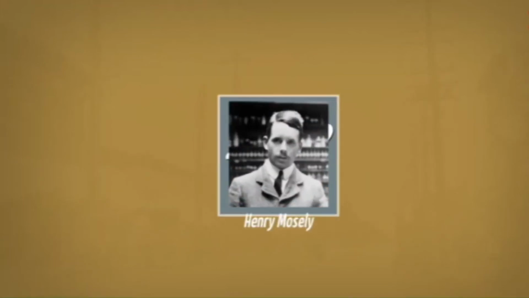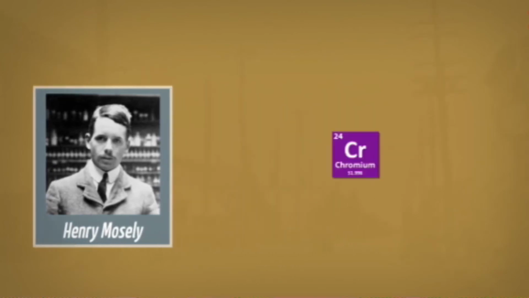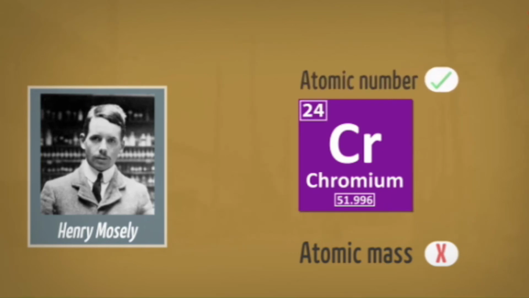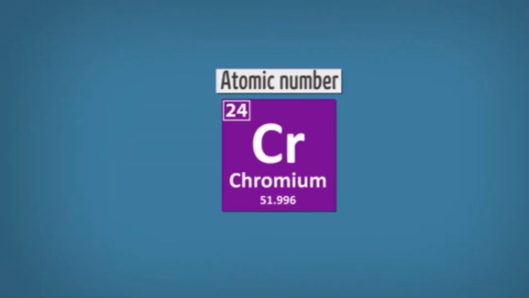Now in 1913, Henry Moseley came up with an idea about the properties of elements like chromium, not based on the atomic mass, but based on the atomic number. Just a second, children. Till now we were discussing only atomic mass.